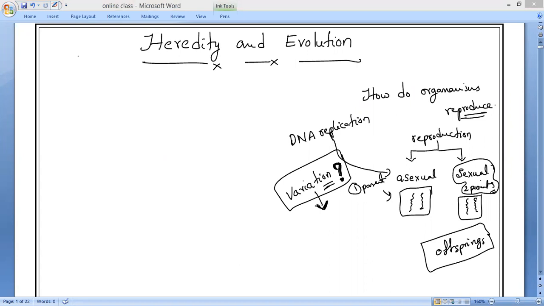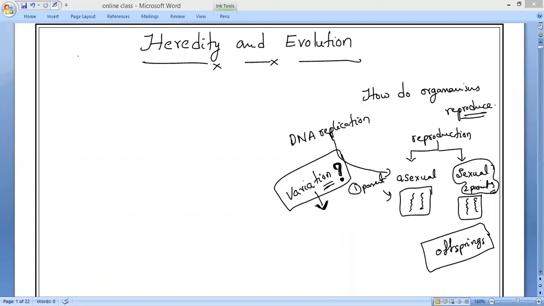We will study the mechanism by which variations are created as well as inherited. Including human beings, who reproduce sexually, we will see quite large variations are visible among different individuals.